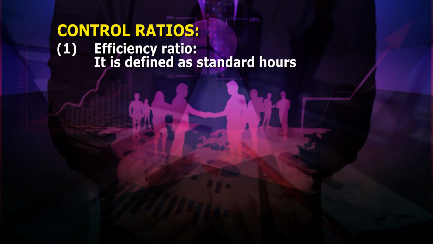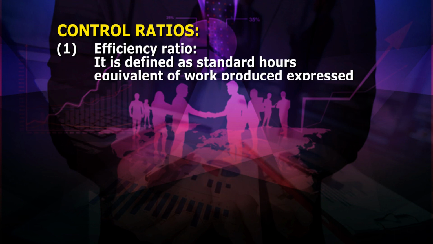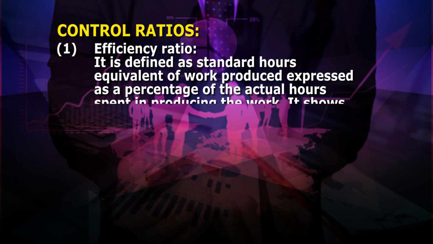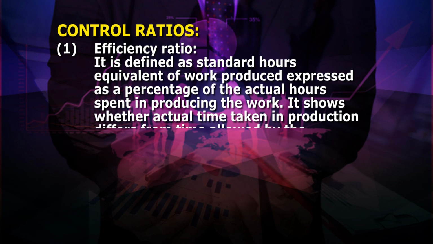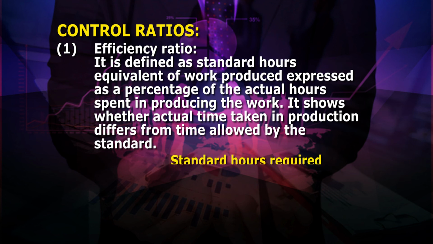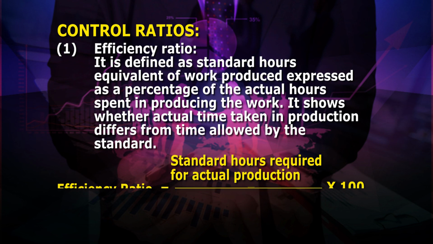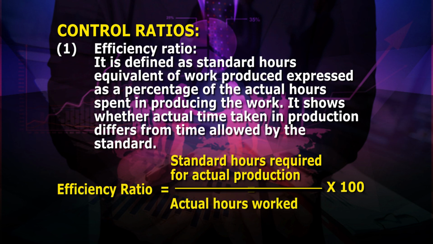Efficiency ratio: it is defined as standard hours equivalent of work produced expressed as a percentage of the actual hours spent in producing the work. It shows whether actual time taken in production differs from time allowed by the standard. The equation to calculate the efficiency ratio is as under: standard hours required for actual production upon actual hours worked into 100.